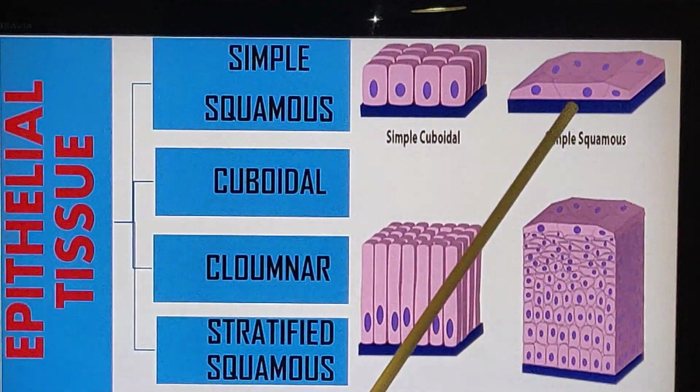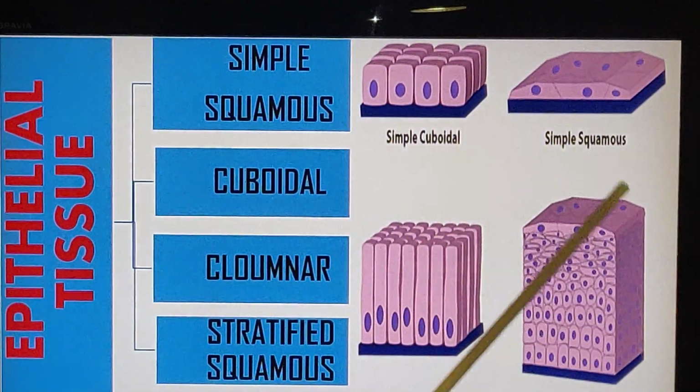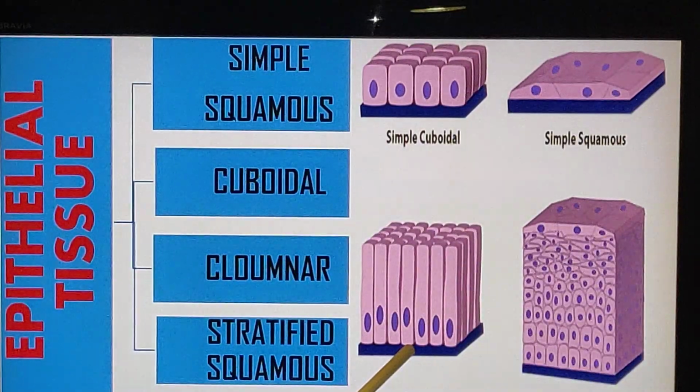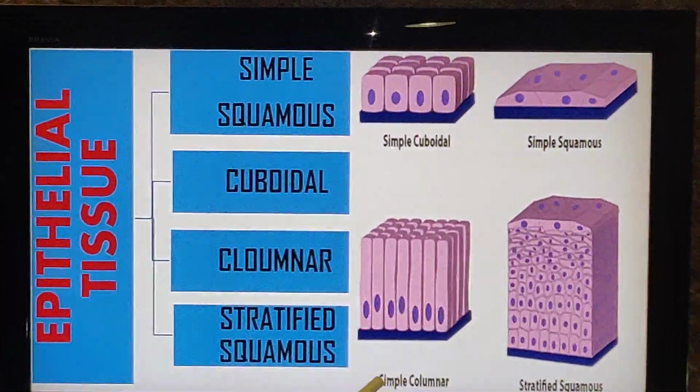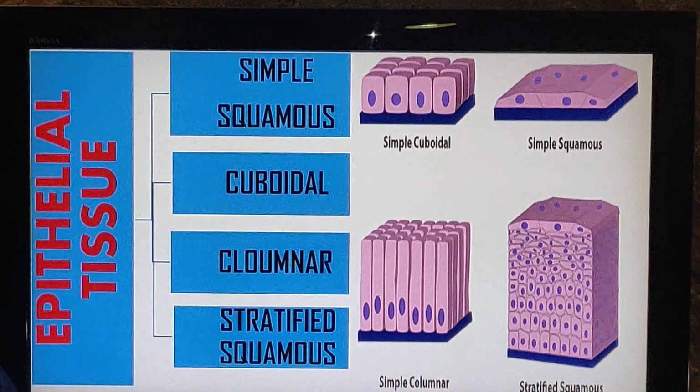And you observe the different epithelial tissues. They all have this blue color represented. This is the basement membrane. That is a common thing found in all the epithelial tissues of our body.